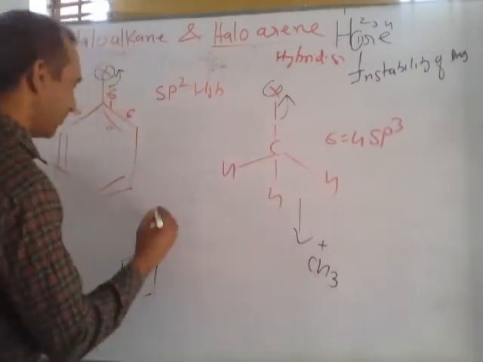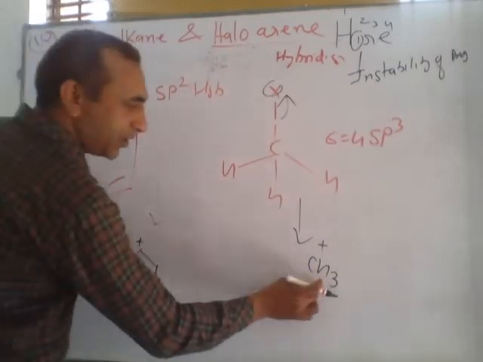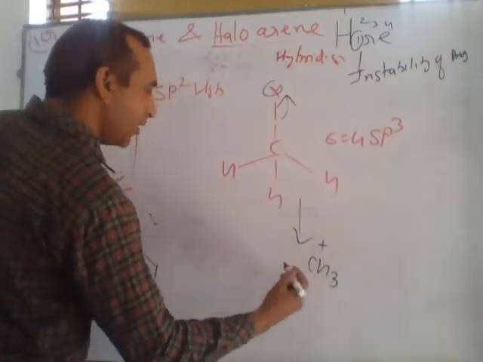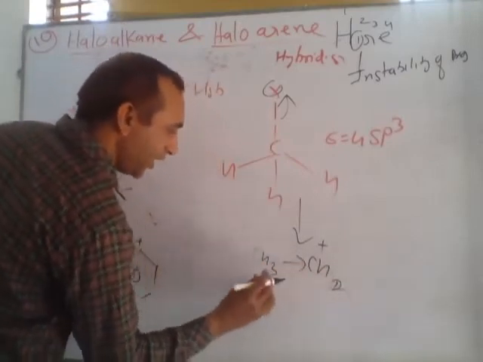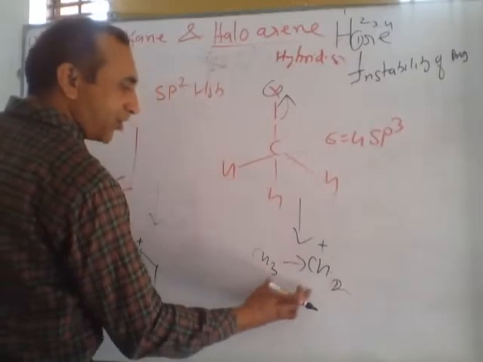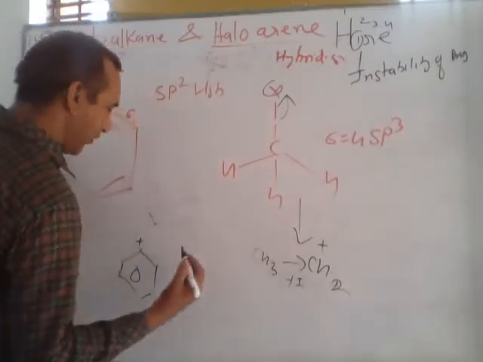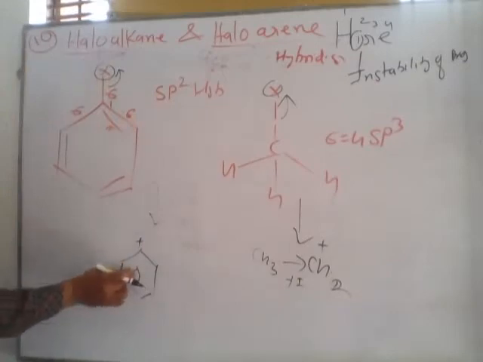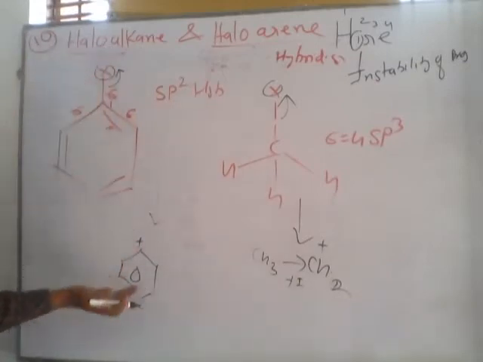This is methyl carbon. So this phenyl carbon is unstable, but this is somewhat stable. If there is CH3 another group, it forms more stable due to giving of electron, due to plus inductive effect, but phenyl is unstable. So we can say after the removal of halogen, the product of haloarene is unstable.